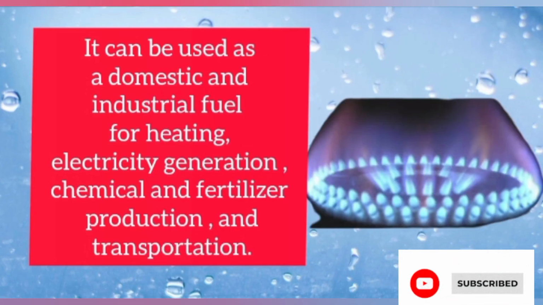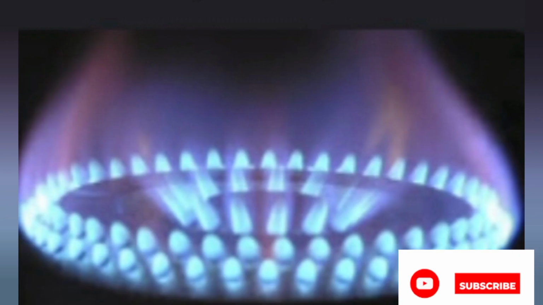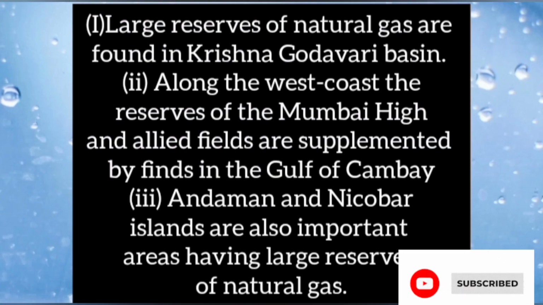It can be used as a domestic and industrial fuel for heating, electricity generation, chemical and fertilizer production, and transportation. Natural gas is considered an environment friendly fuel because of low carbon dioxide emission and is therefore the fuel for the present century. Large reserves of natural gas have been discovered in the Krishna Godavari basin.